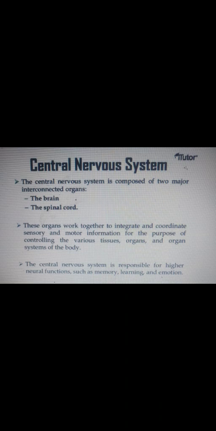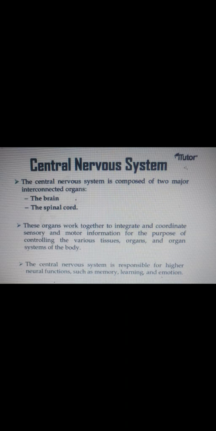On the other hand, what is the peripheral nervous system? The peripheral nervous system, short form PNS, is a collection of peripheral nerves, ganglia, and specialized sensory organ structures. It carries sensory and motor information between the central nervous system and all other organs and tissues of the body.